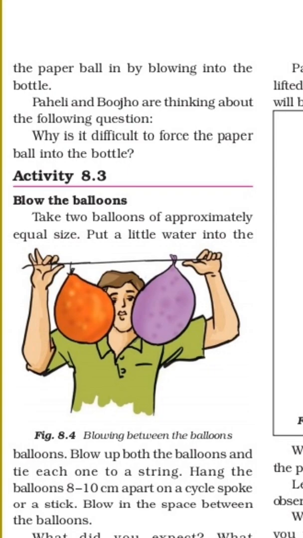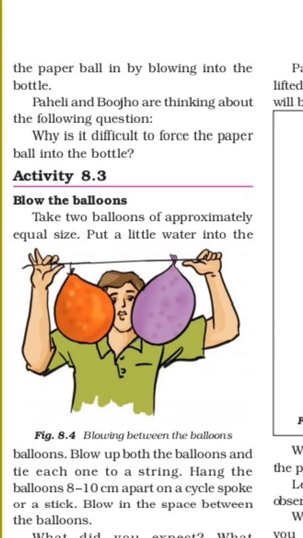when we apply the force of air, the air occupies space. We are aware about that. Air occupies space. The ball will not go in by blowing, because the remaining space in the bottle is already used by the air.